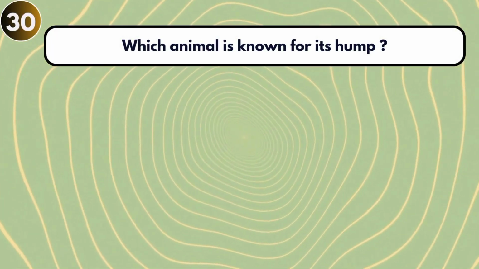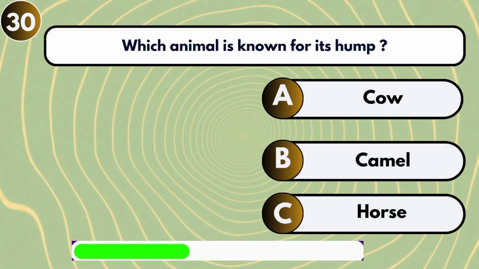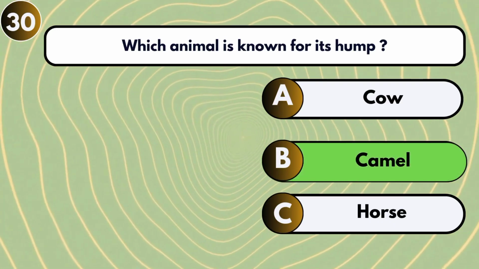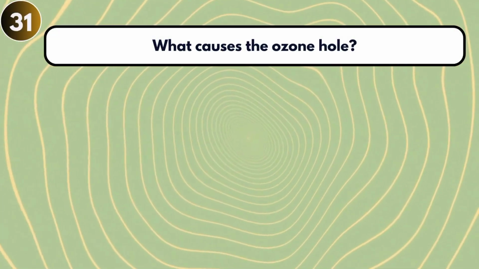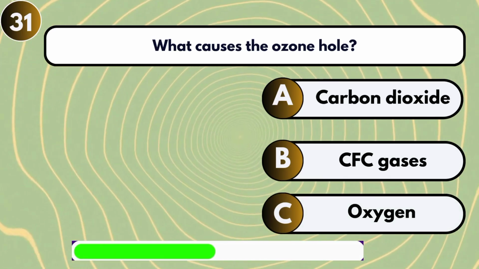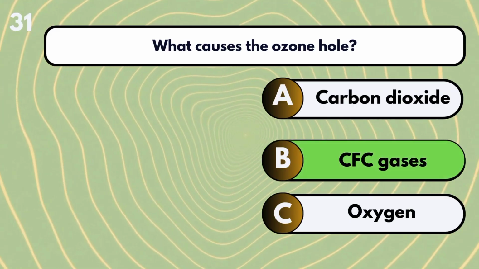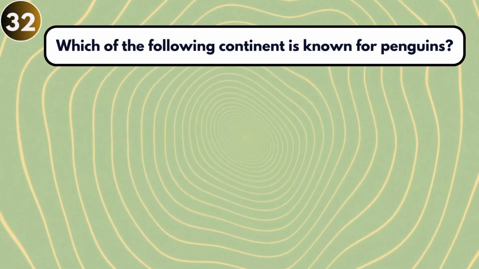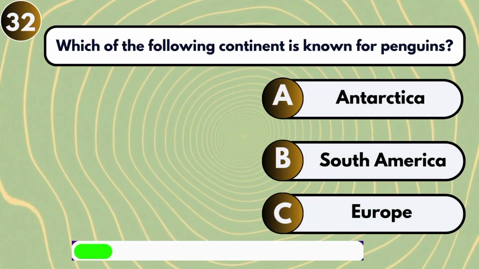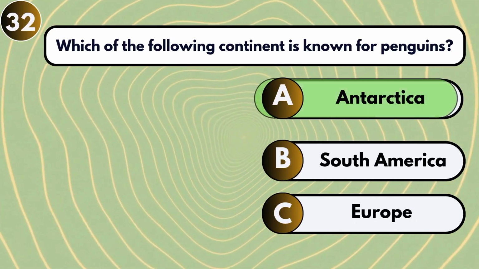Which animal is known for its hump? Camel. What causes the ozone hole? CFC gases. Which of the following continent is known for penguins? Antarctica.